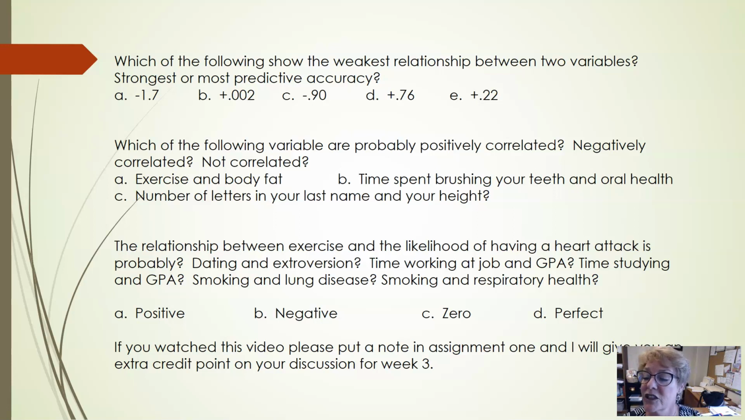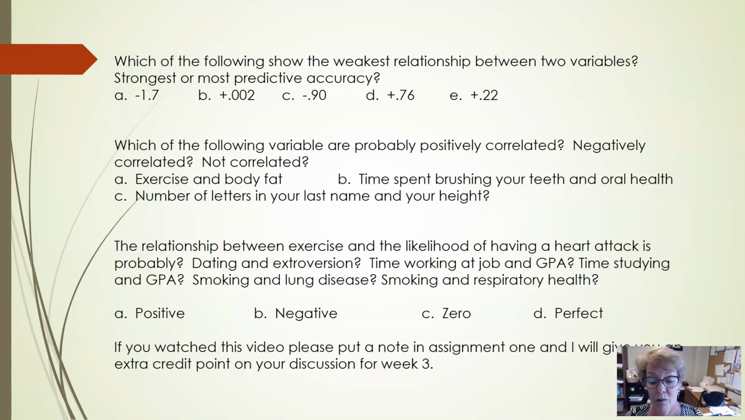Next one, what would the relationship between dating and extroversion probably be? Positive, negative, zero, or perfect? That one's probably positive, because the more extroverted you are, the more likely you are to probably meet more people and to have the nerve to actually ask people out. So that's probably positive. The less extroverted you are, the less you would likely date, because you would be less likely to meet as many people, and you would be less likely to create the nerve to ask people out.